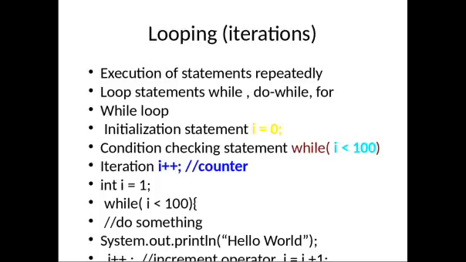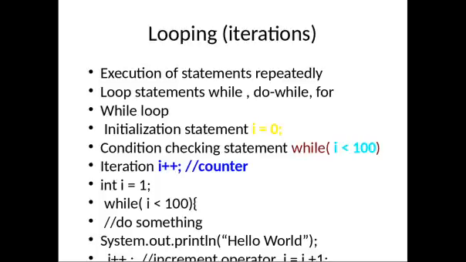Here the counter is I. You have to declare that I, just like you declare a variable: data type, then counter, then you can initialize the value, or otherwise I can initialize it inside a for block. That I will see later.